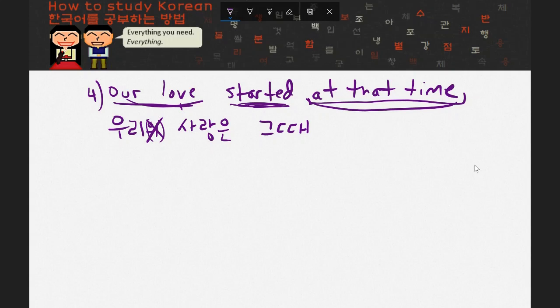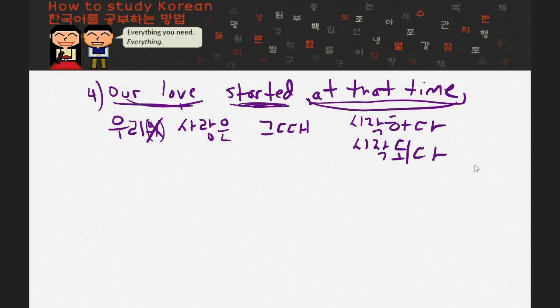I want to pose two different verbs that you could use here. You could use 시작하다, or you could use 시작되다. Now, one of these is an active verb, and this one here is the passive one.